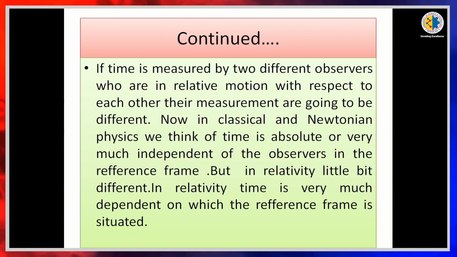The next consequence we discussed earlier: if time is measured by two different observers who are in relative motion with respect to each other, their measurements are going to be different.